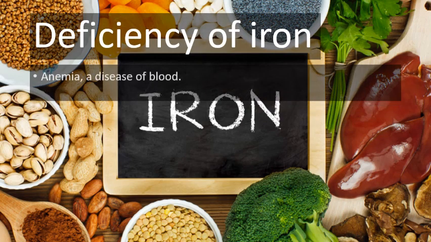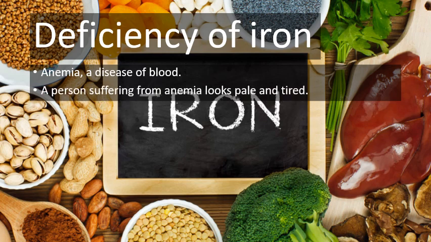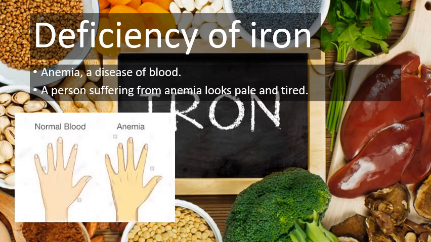Deficiency of iron causes anemia. Anemia is a disease of blood, and the person suffering from anemia looks pale and tired. Here you can see the hand of a normal person and the patient of anemia. You might observe that the person suffering from anemia has pale yellow skin color.